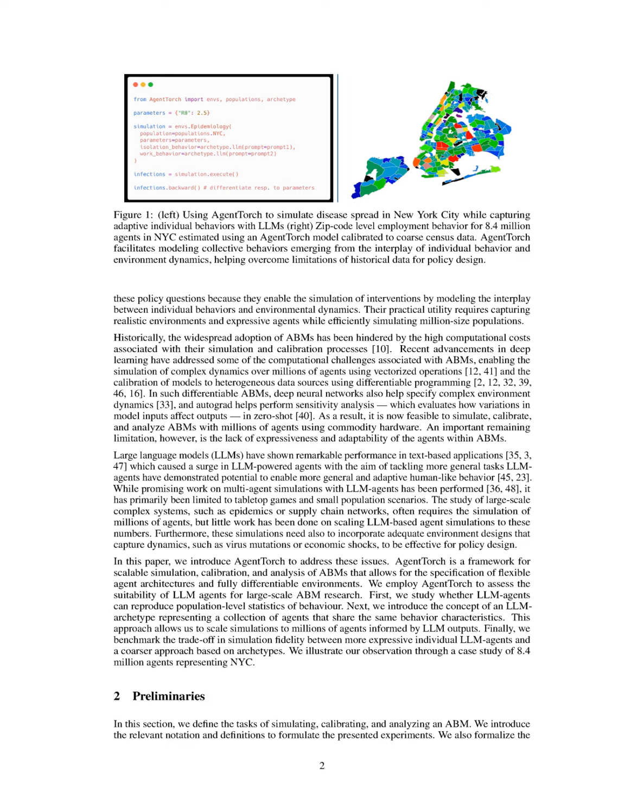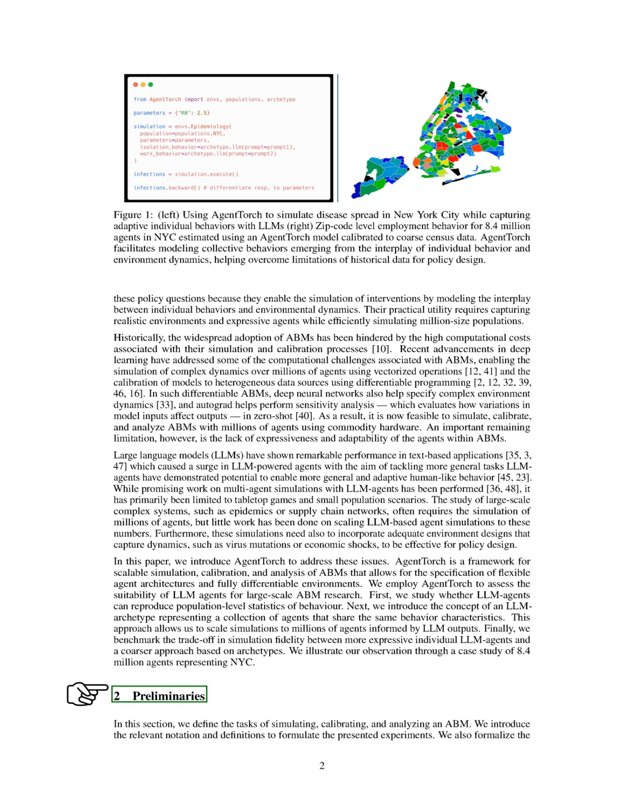Section Summary. In this section, we discuss the challenges of simulating complex systems through agent-based models, ABMs, and introduce AgentTorch, a framework designed to enhance the scalability and adaptability of ABMs by incorporating large language model, LLM, agents. We aim to evaluate the effectiveness of LLM agents in reproducing population-level behaviors and explore the trade-offs between individual agent expressiveness and the use of LLM archetypes for simulating millions of agents.